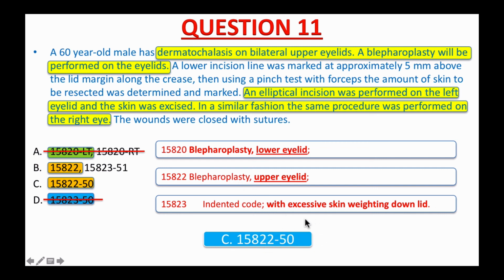If you don't know anything about modifier 50 for bilateral procedure, you can still look at code 15823, excessive skin weighting down the lid, which C doesn't have. And based on the procedure report, there is no indication that excessive skin weighting down the lid had been excised, so B is not the right answer. So what's left? Still C. I hope you get it now.